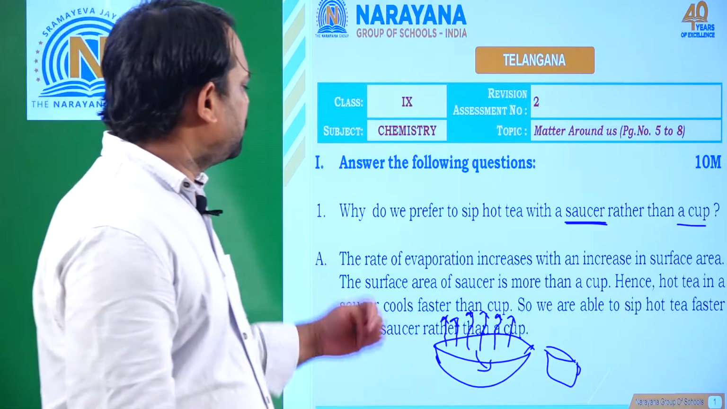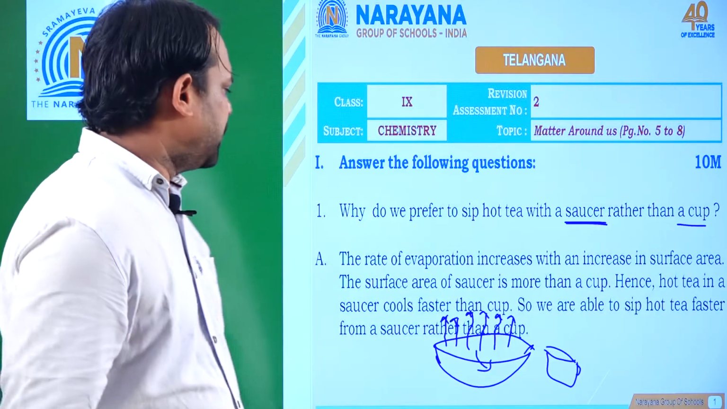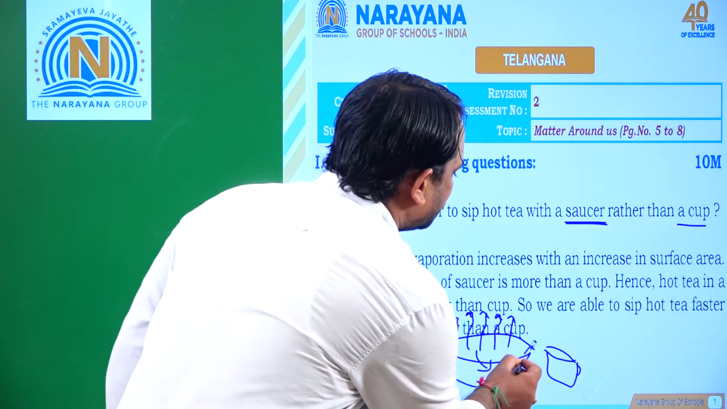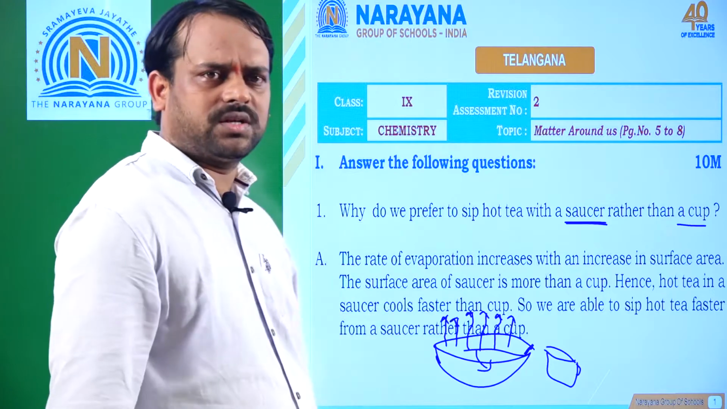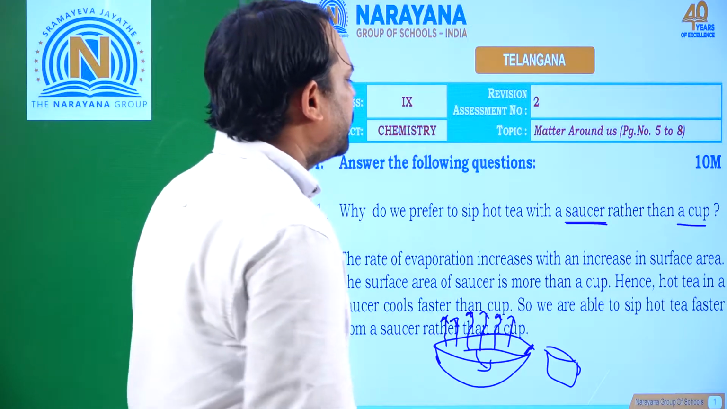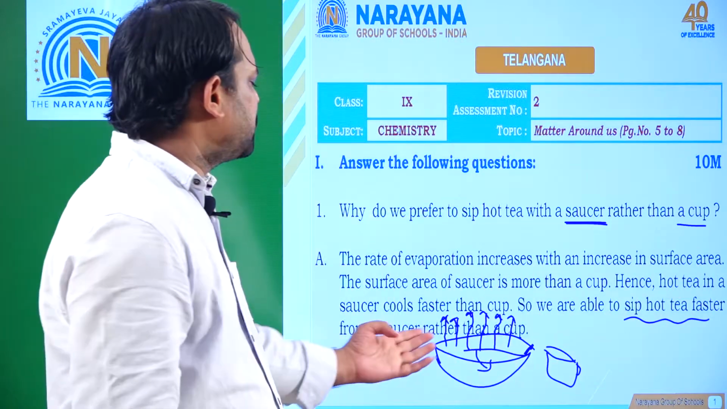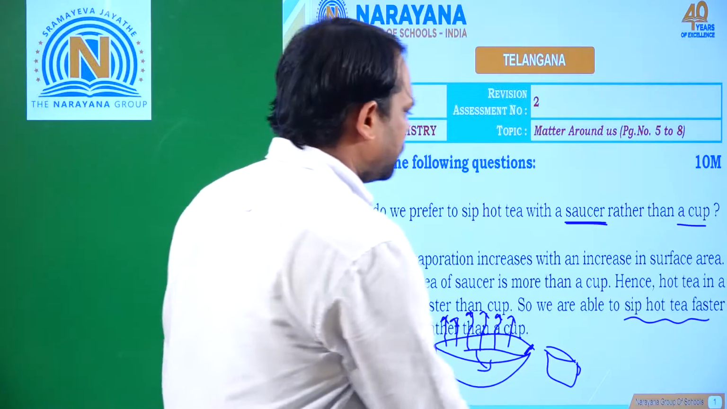Clear? So that is the answer. The rate of evaporation increases with increasing surface area. The surface area of the saucer is more than a cup. Hence, hot tea in a saucer cools faster than in a cup. So we are able to sip hot tea faster from a saucer rather than a cup. Clear, everybody? Right. We'll move to the next question.